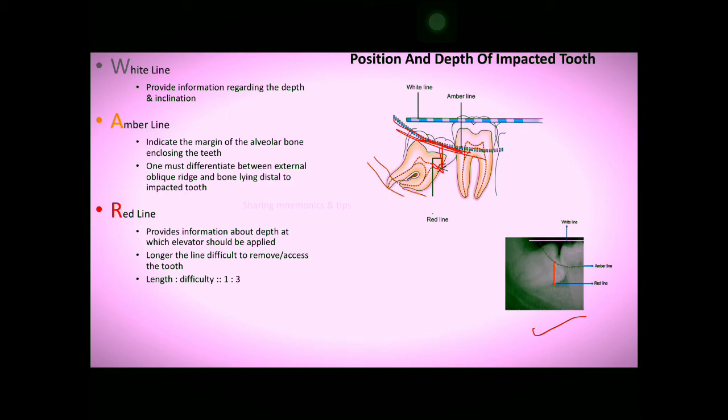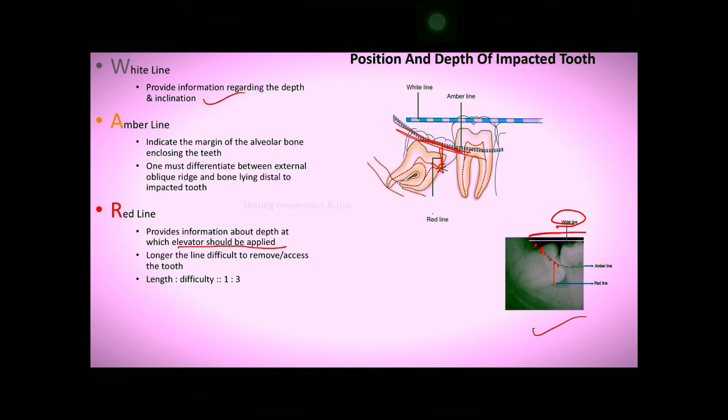You can see that WAR, as I've told you: W, we will see the occlusal level. You can see the white line; we are comparing the occlusal level. And then amber line is for the bone level, so from this you can see how much bone will be covering this area. And red line is for providing the depth, that means the point where the elevator should be applied. So white line provides information regarding the depth and inclination.